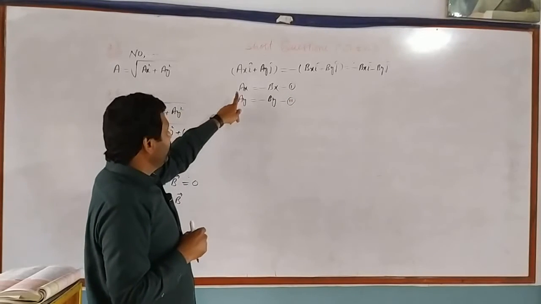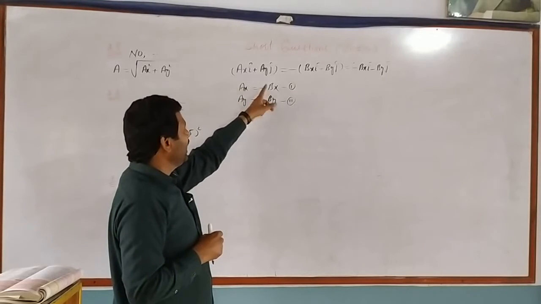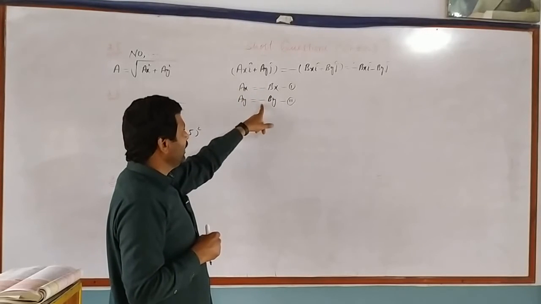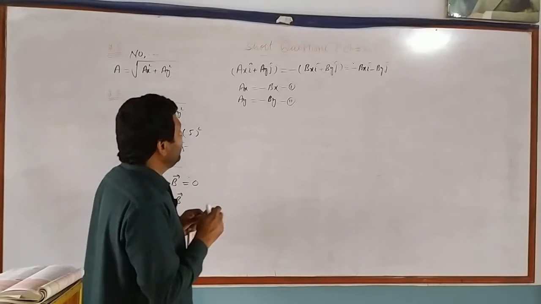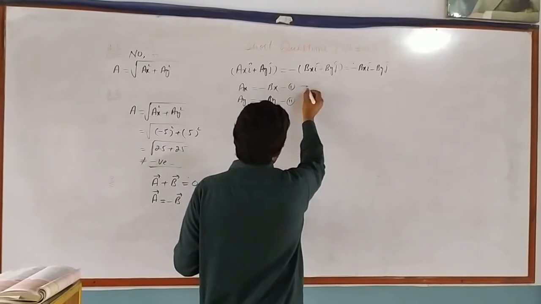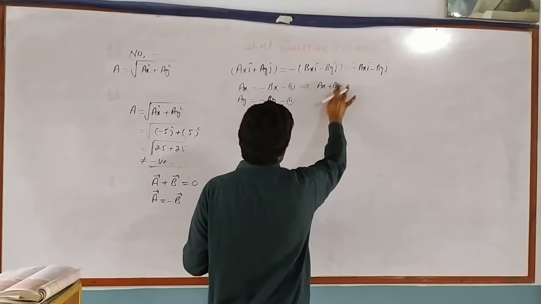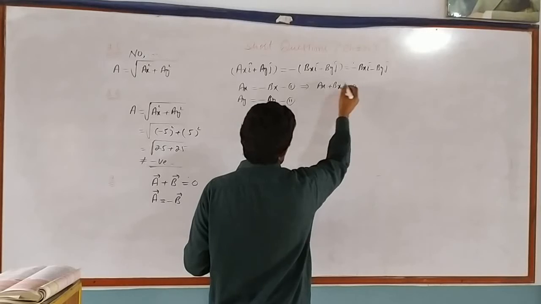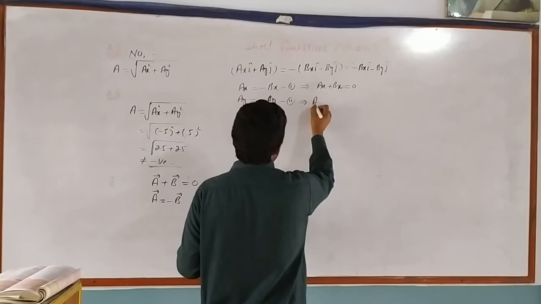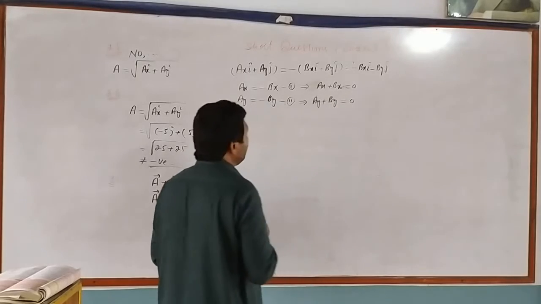It is clear from equation number 1 and equation number 2 that the two components of vectors A and B are equal in magnitude but opposite in direction. When they are summed, ax plus bx will be equal to 0. Similarly, ay plus by will also be equal to 0.